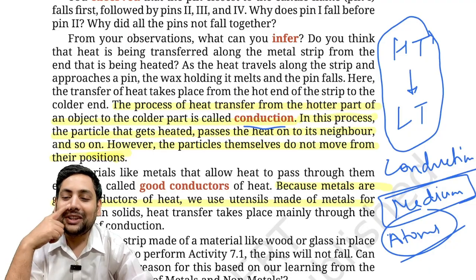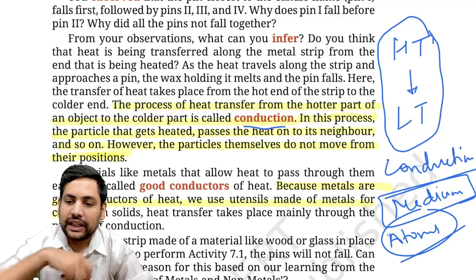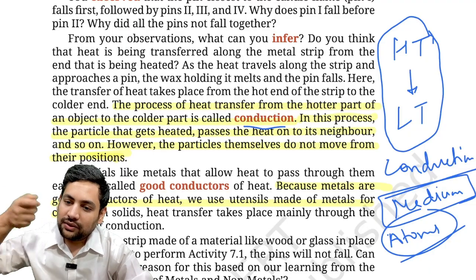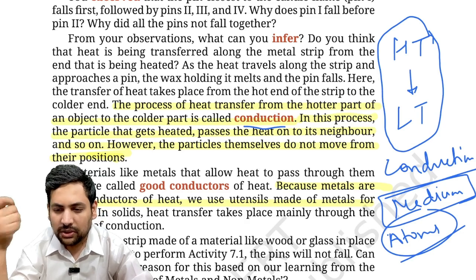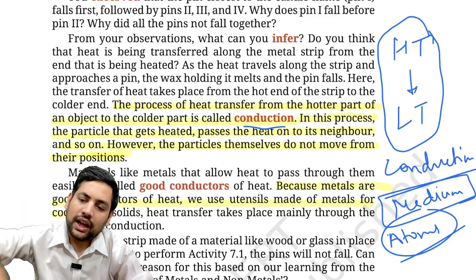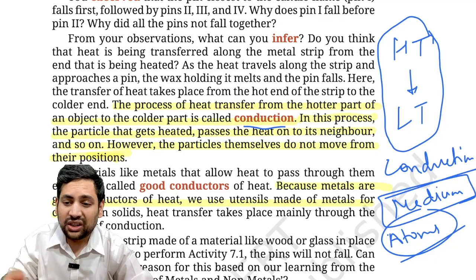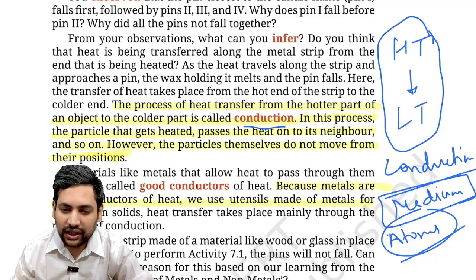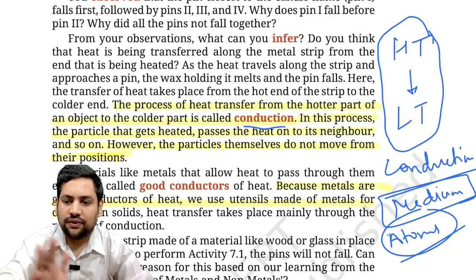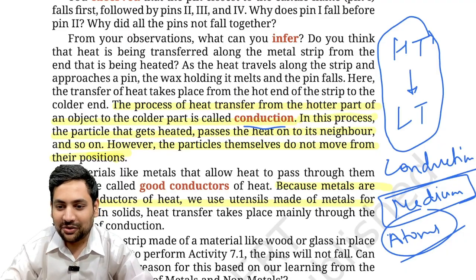So what you must have found is that when you're cooking Maggie, if you're holding a spoon that is made up of stainless steel, for example, after a time, what happens? That spoon itself becomes very hot. Why does that happen? That happens because of conduction. Understood what is conduction?